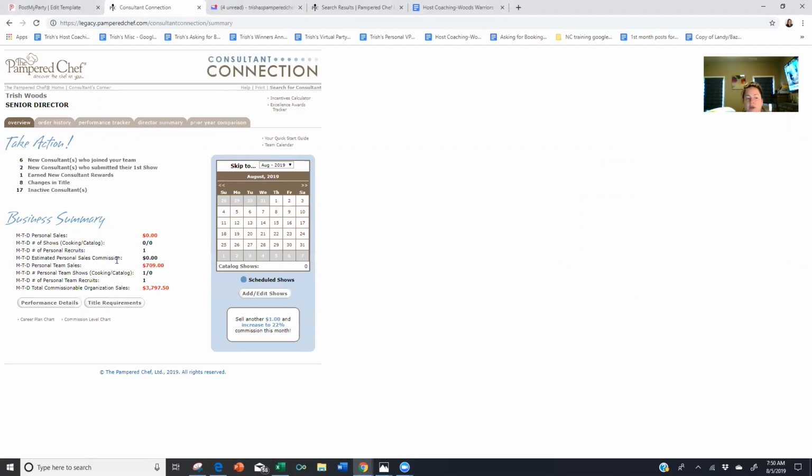Now here's where it'll show your estimated sales commission. First of all, this is going to show for the whole month. So anything you submit from the 1st to the 15th, you will see on your August 21st or 22nd paycheck, depending on what day the 21st falls on. It will keep track of this total. So even after the 21st, say you get paid $500 on the 21st, and then you look in here on the 22nd and it says $700 or whatever the case is, it goes up.